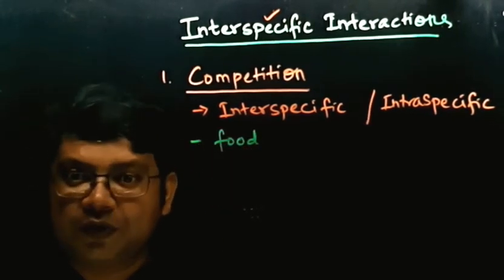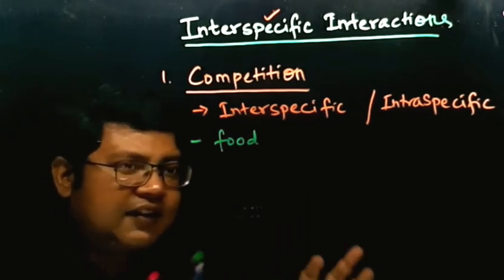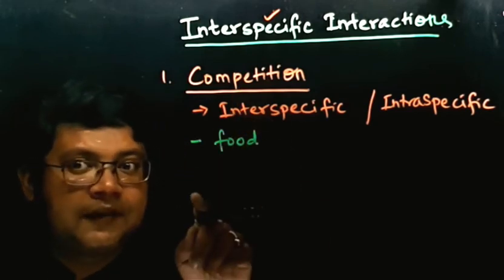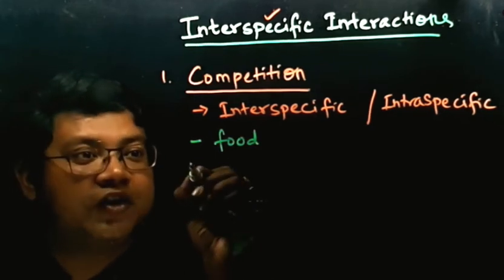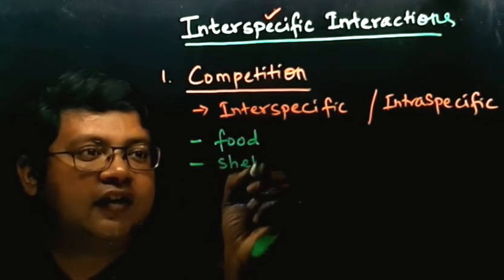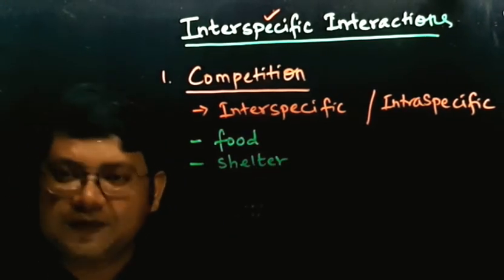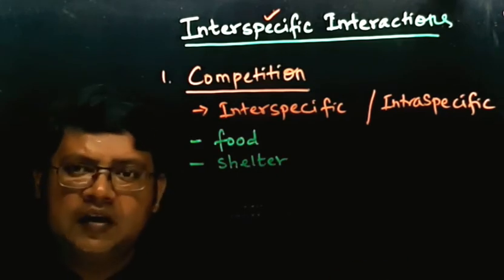In the example I have given you, a piece of grassland is there and there are many herbivorous animals sharing it. So competition can be for food. Competition can be for shelter. Shelter means the place where they want to reside. So there can be competition for that.